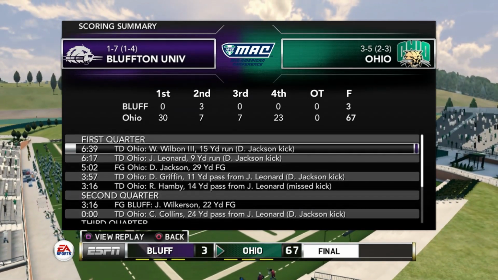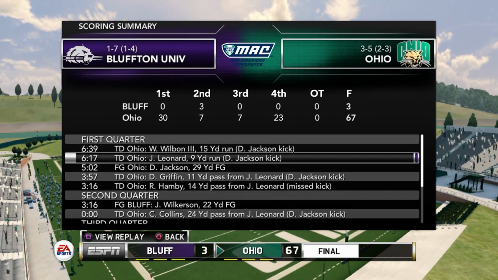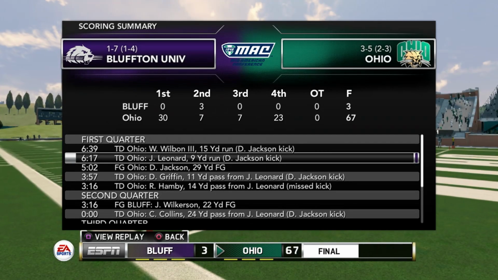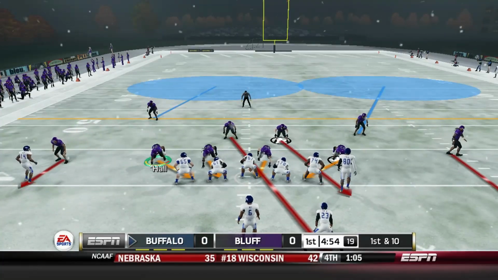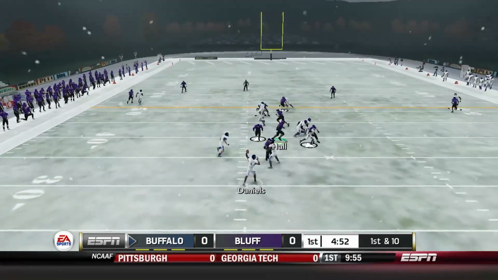It wasn't very good, but I'm not going to end on that. There's no way I'm going to end on this kind of note, so I'm going to play another game and see, and hopefully that next game goes a lot better. So we'll wait and see what happens. Okay, so here's the hoping that we have some better game in front of us. And so far it's going so good.